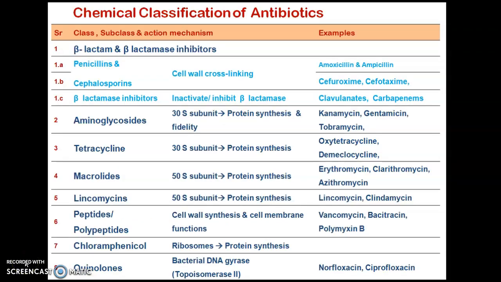Another important aspect while studying antibiotics is chemical classification. Most of the time you will find classification based on the mode of action, but this classification will focus on the chemical way of classification. The major class is beta-lactam, and beta-lactamase inhibitors. Another is aminoglycoside, another is tetracycline. The next one is the macrolides, then lincomycin, peptides and polypeptides, chloramphenicol, quinolones and miscellaneous.